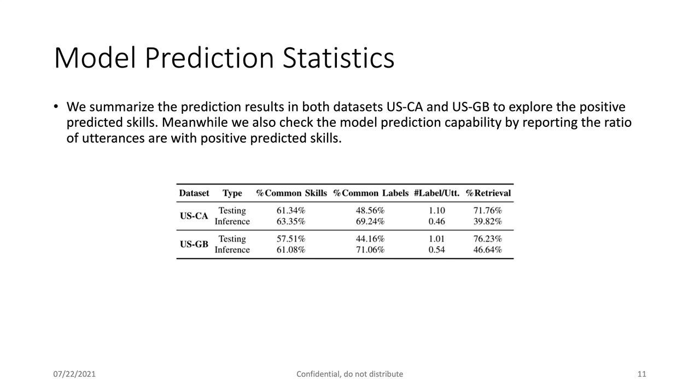So there are actually two types of skills. The first one is the common skills shared across the two locales, and the other one is unique skills that appear only in a single locale. So here we represent the common skills and the common labels to highlight the ratio of the predicted labels that are from the common skills. So that's for the unique skills, and that's for the label count.